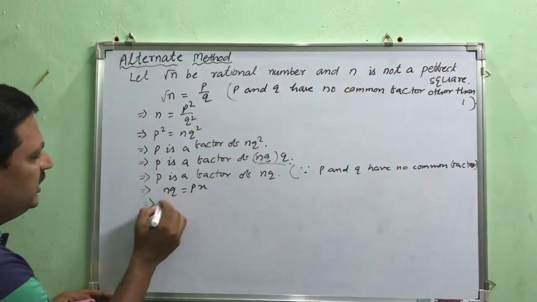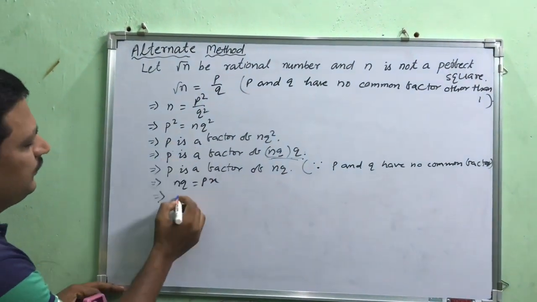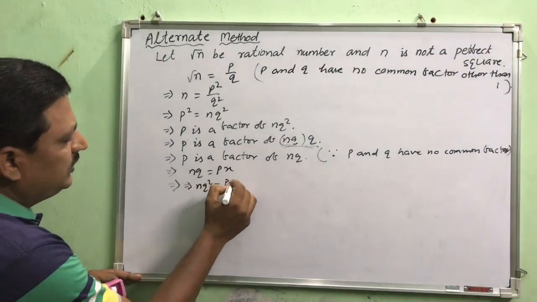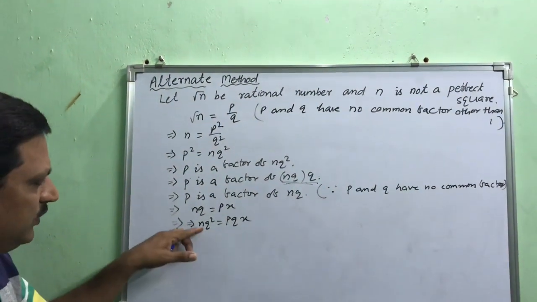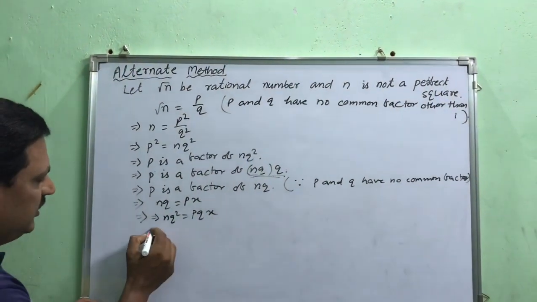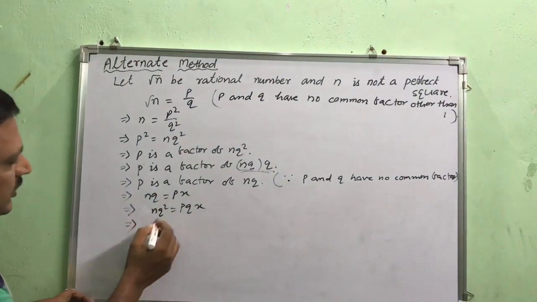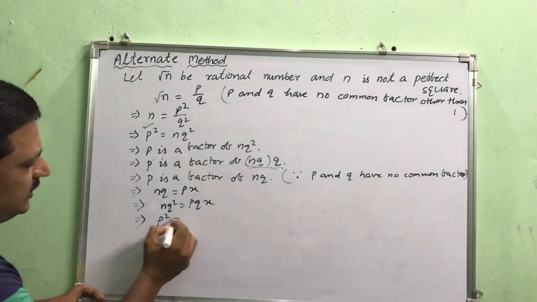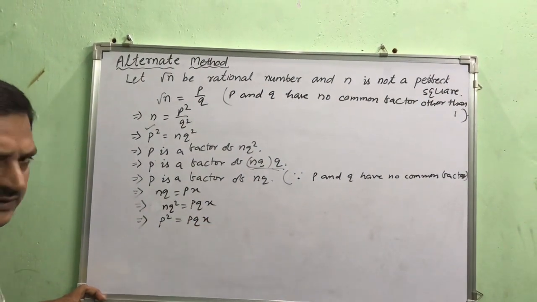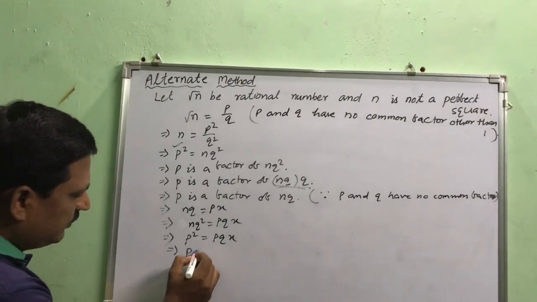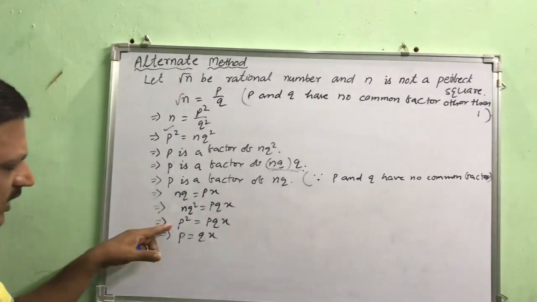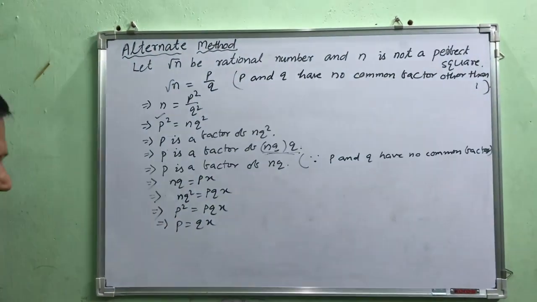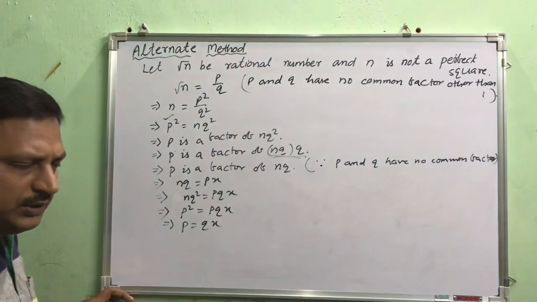Now n q implies that n q square can be written as p q x. Just we have multiplied q on both sides. Now n q square equal to p square, so p square equal to p q x. That means p equal to q x. I have cancelled p, that is, divided by p on both sides. Then I get p equal to q x.